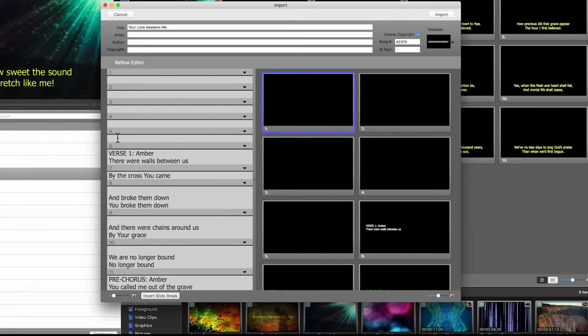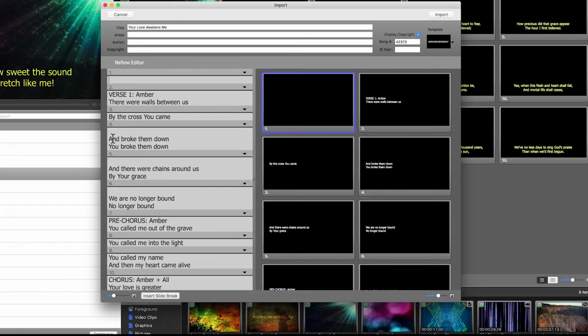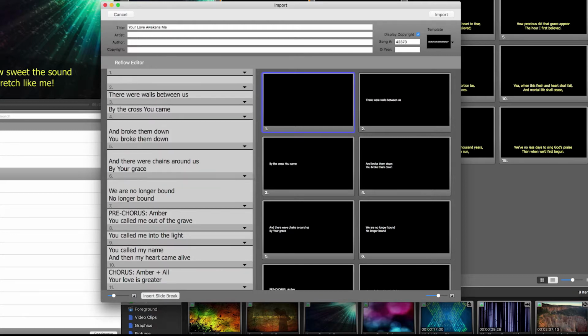What if I want to get rid of slides? Well, I could just click in an empty slide, push delete, delete, delete, and I'm deleting all the way. It's nice to have one blank slide every once in a while, so we'll leave that there. Now, slide 2, which is over here on the right, has verse 1 and the name of the lead singer for this song. Well, let's mouse click in, drag to select, and then push delete. And then we'll click to the left of this line of lyrics, delete, so that brings it up center. See over here on the right?